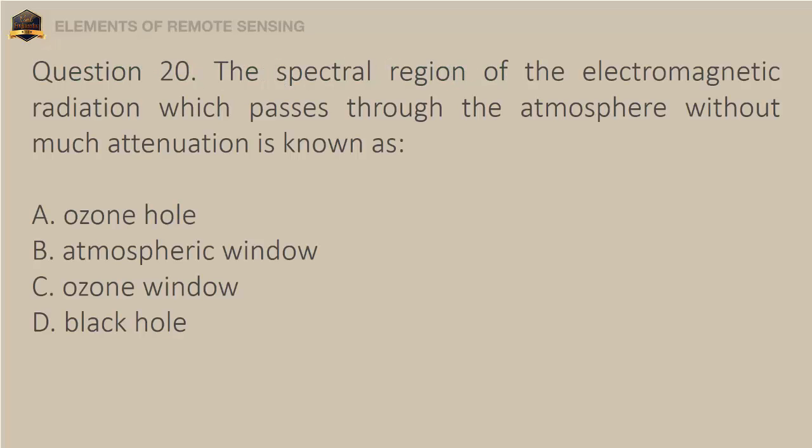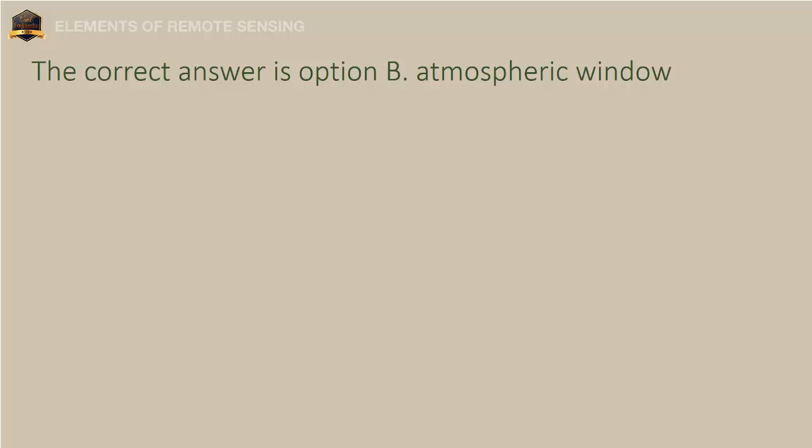The spectral region of the electromagnetic radiation which passes through the atmosphere without much attenuation is known as A. Ozone hole. B. Atmospheric window. C. Ozone window. D. Black hole. The correct answer is option B, atmospheric window.